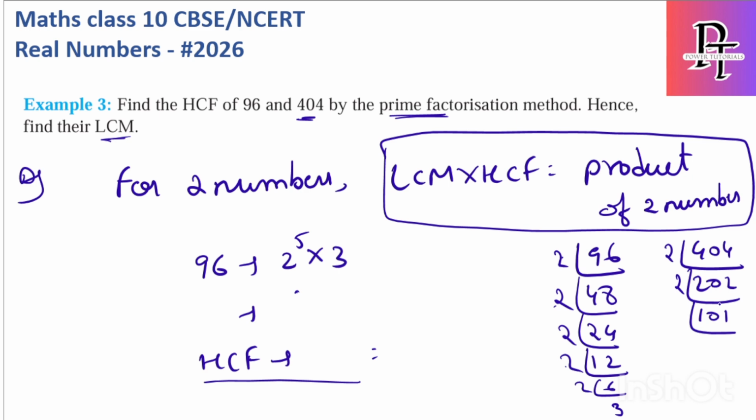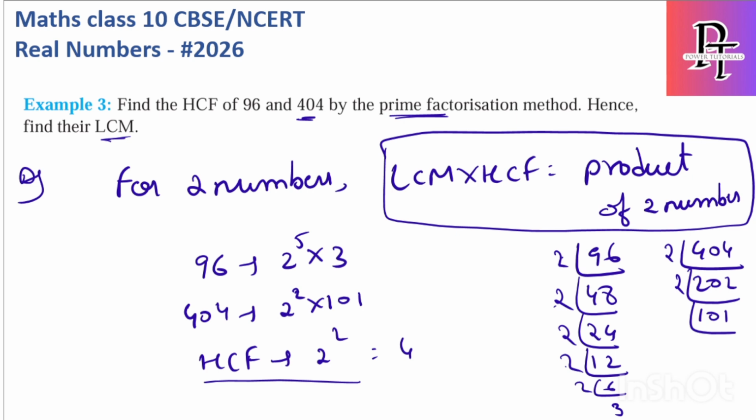Any number is not possible, so 101 is a prime number. So simply I can say 404 as 2 square into 101. Hence HCF now becomes 2 square, which is 4.